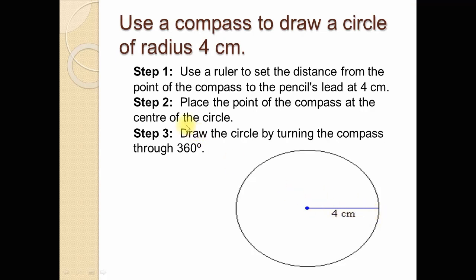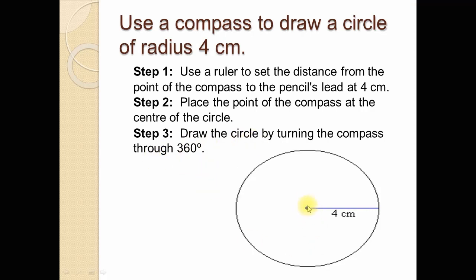In the next step, place the point of the compass at the center of the circle. First of all, locate the center point. This fixed point will be the center of the circle, and then place the compass at this point. And third step, draw the circle by turning the compass through 360 degrees.